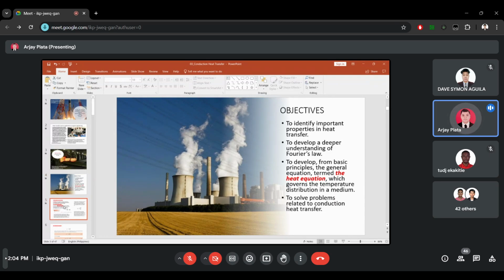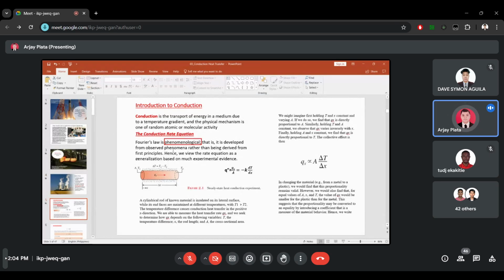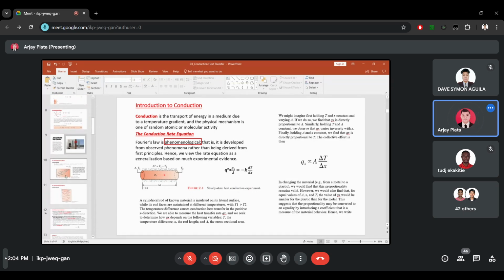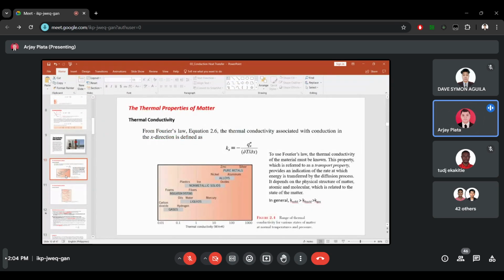Okay, so yesterday, just a recap, we discussed the different important properties in heat transfer. So we have the transport and thermodynamic properties.